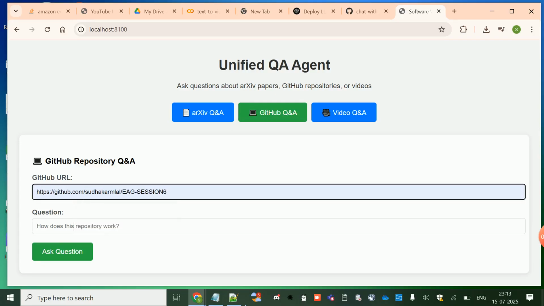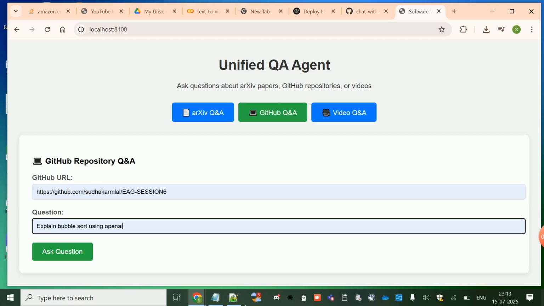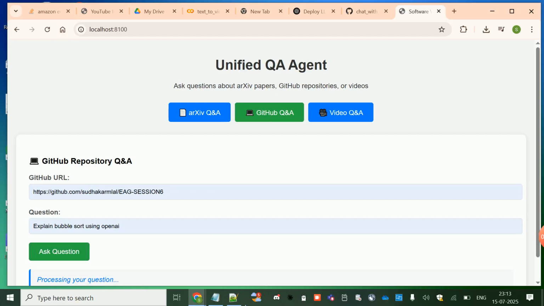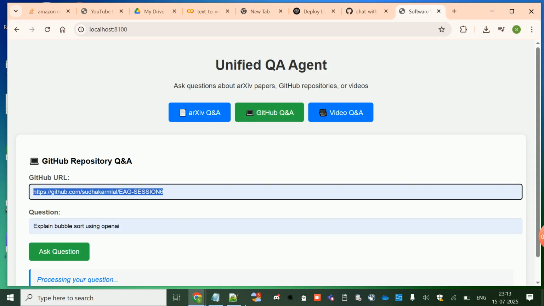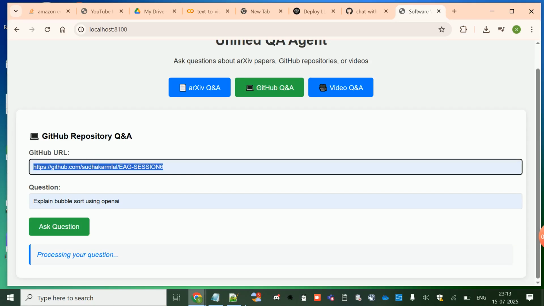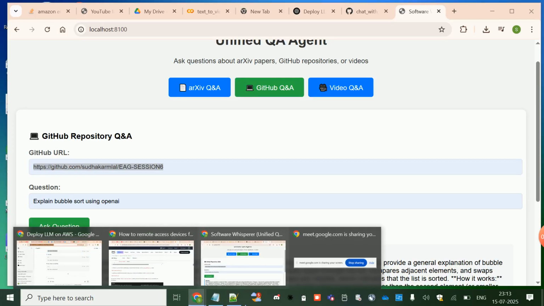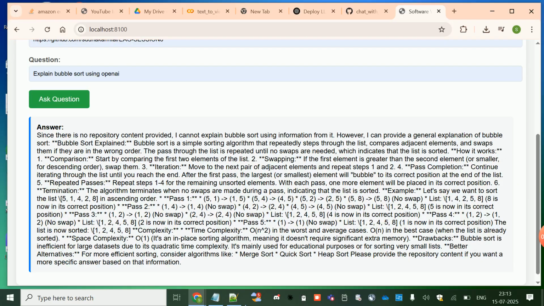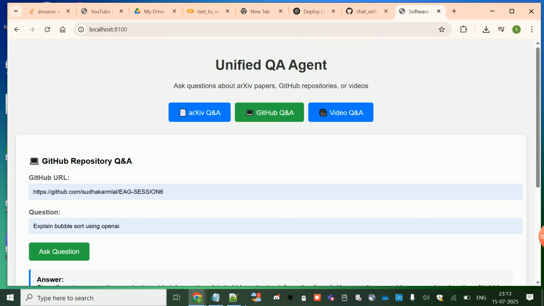For the GitHub, I have given one URL, and I am explaining the bubble sort here. You can see this particular GitHub URL has something to do with bubble sort. It's one of the EAG assignments which I did. So it explains all about bubble sort and how it works. Basically it explains the complete flow of bubble sort, how it has been implemented in EAG6.